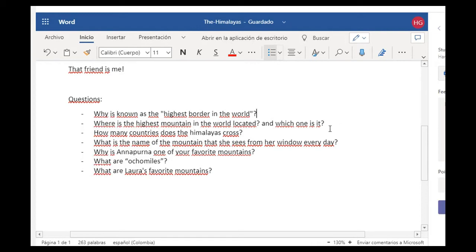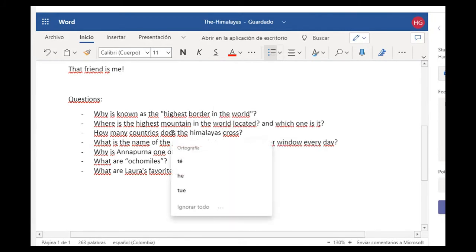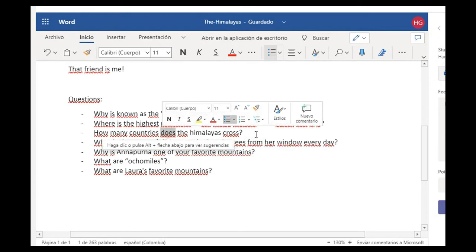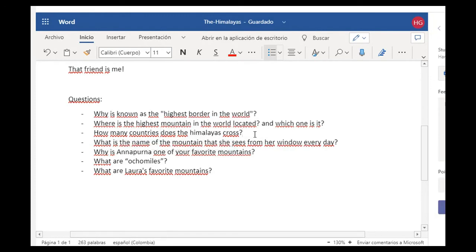How many countries does the Himalayas cross? Okay, here we go again. Himalayas, you're talking about the plural way of Himalaya. So here you have "does". It's better to write "How many countries do the Himalayas cross?" in this case. Anyway, this is something that you should check if you want to write Himalayas in plural or in singular. Or the Himalaya range mountains or something like that.